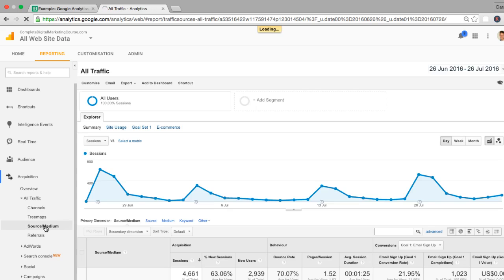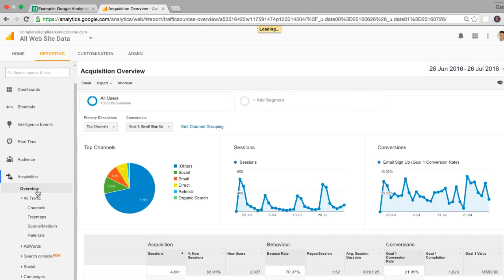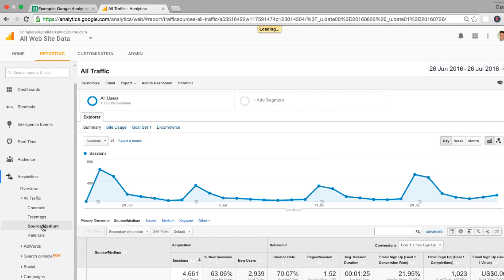and in this lecture we're looking at the source medium report. We're still looking at your acquisition data, where your visitors are coming from, but instead of a high level overview like we've seen here in this pie chart, the source medium report can show us a lot more detail and give us a lot more information. The purpose of looking at the source medium report is to identify those marketing channels that are working so you can grow the ones that are performing.